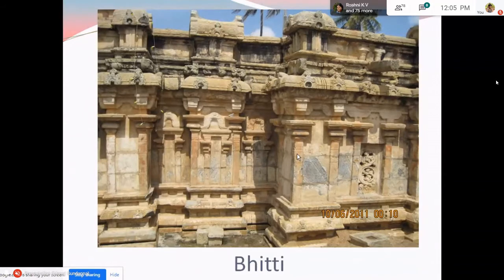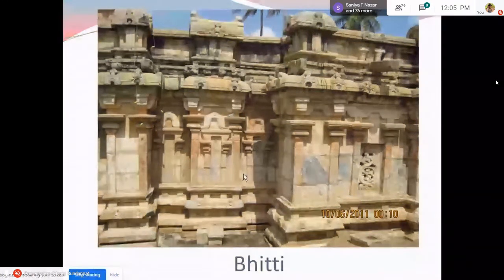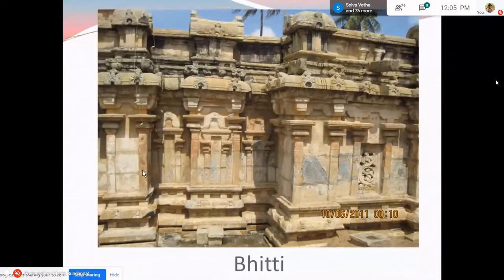On plan, you can see there is the Bhadra, the projection, and this Bhadra will be rectangular on plan. And the corners will be square on plan. And these projections are called the Kutas. The wall in between the Bhadras and the Karnas is what is called Salilantara.